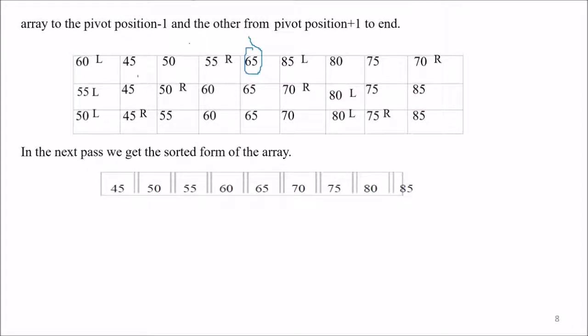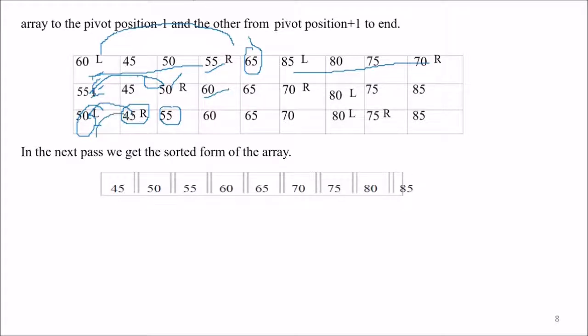Now again we get two different arrays. This is the first array, this is the other array, and we do the same thing again. Left is compared with R, which is smaller? 55 is smaller than 60, so they exchange. Now we see how to deal with these two, 50 and 55. 50 is smaller, so they change places, and 55 comes here. Now left remains the same, R is 45. You can change it again, 45 and 50. So you'll get 45, 50 here, 55 here, and 60 here.